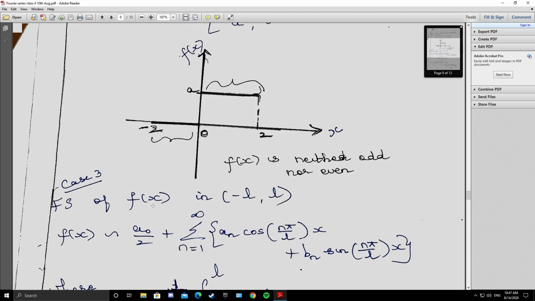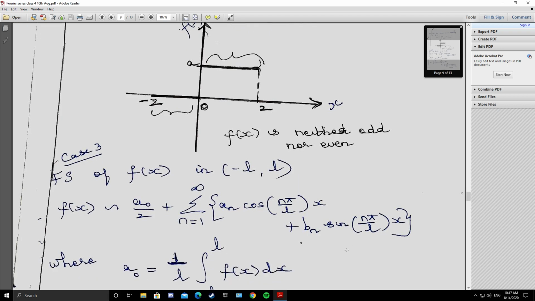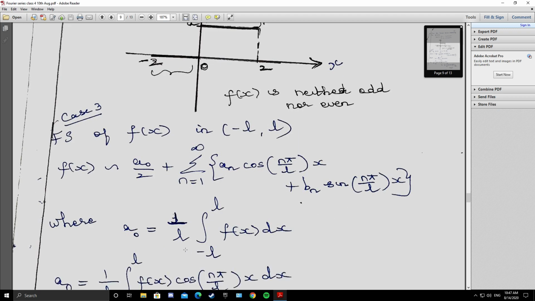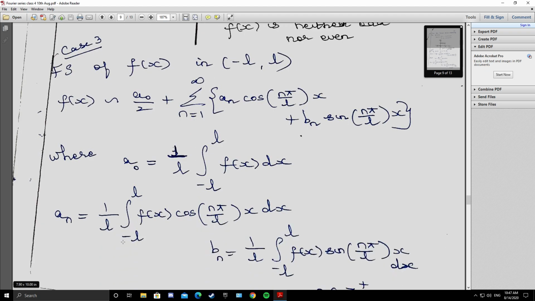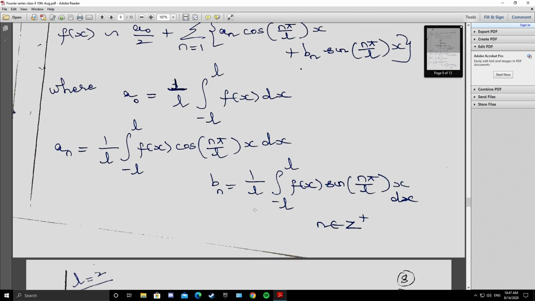What is the Fourier series? What is case 3? Fourier series of f of x in the open interval minus L to L: f of x converges to a naught by 2 plus summation 1 to infinity of a n cos of n pi by L x plus b n sin of n pi by L x. Where a naught is 1 by L integral minus L to L f of x dx, a n is 1 by L integral minus L to L f of x cos of n pi by L x dx, b n is 1 by L integral minus L to L f of x sin of n pi by L x dx, where n is a positive integer.